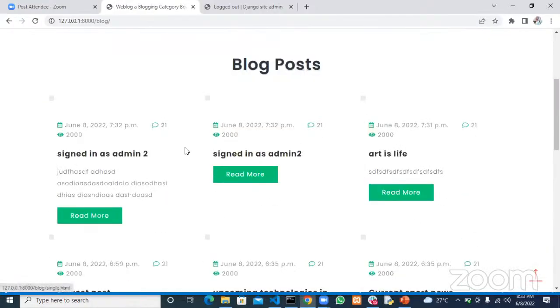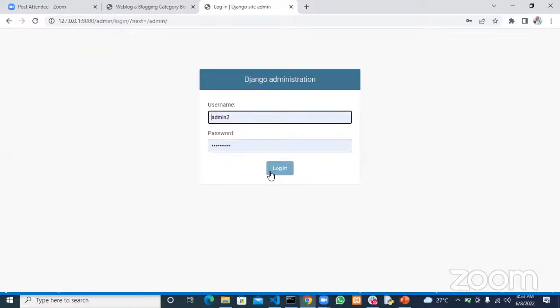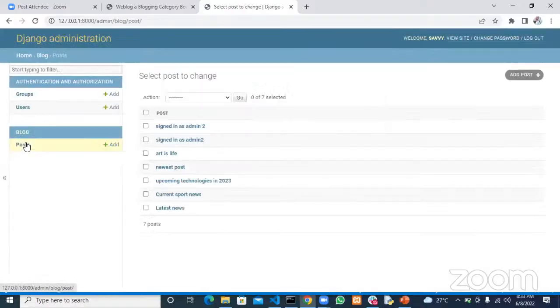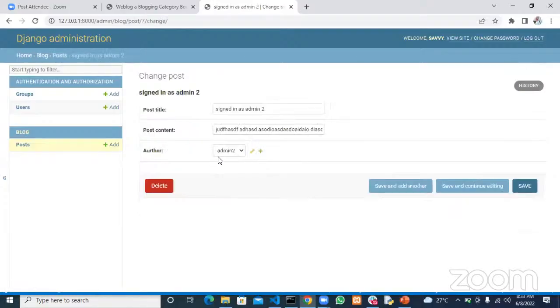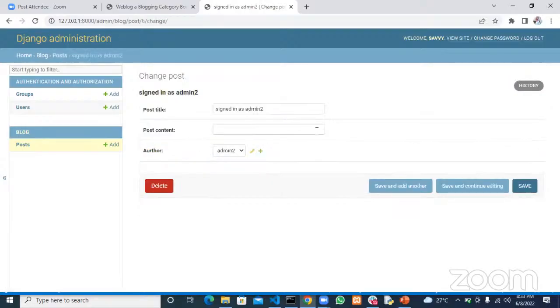Oh, we've already made a post, okay. But let's see what's happening. If I refresh this and log back in and go to my post, you can see I have 2 posts here, and the author is admin 2, and this other one too is admin 2, but you can see that we don't have the post content, right? So how do we fix this kind of problem?